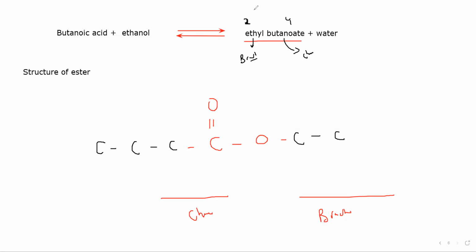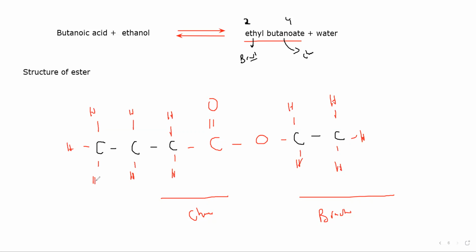Now just complete with hydrogen. These 2 bonds are there, so this will have 2 hydrogens. This will have 1 bond, so 3 hydrogens. This will have 2 hydrogens. This will have 2 hydrogens. And this will have 3 hydrogens.